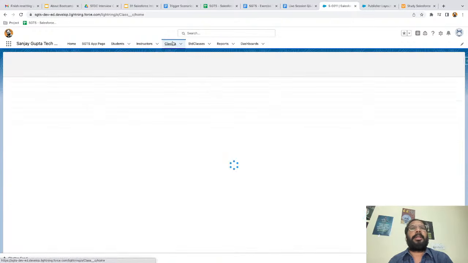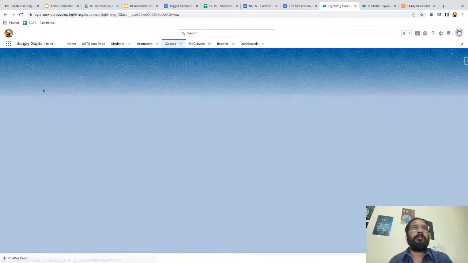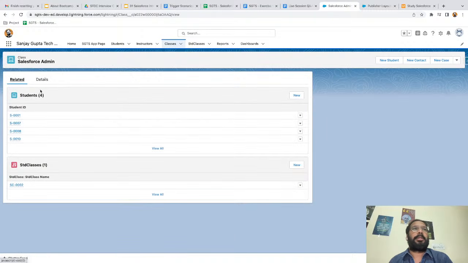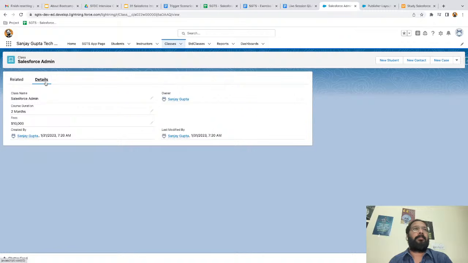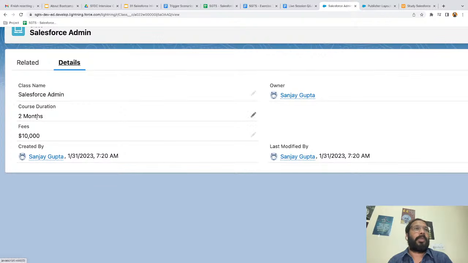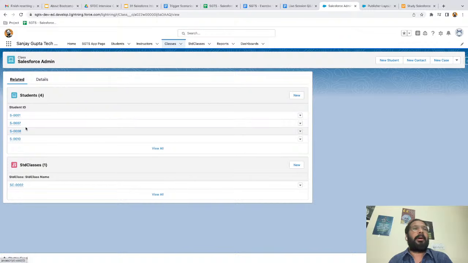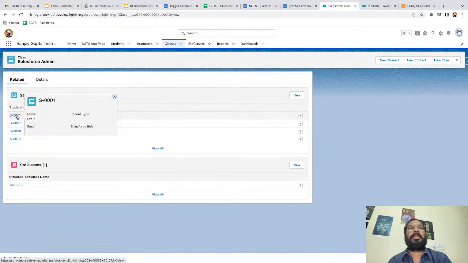So let me open any class record, Salesforce admin, and here we have related students. Class is parent, and on the class record we have this duration, which is a text field. The requirement is that I want to populate this duration on the student record. On each student record a duration will be available, and that I need to fetch from that class. So this is cross object.